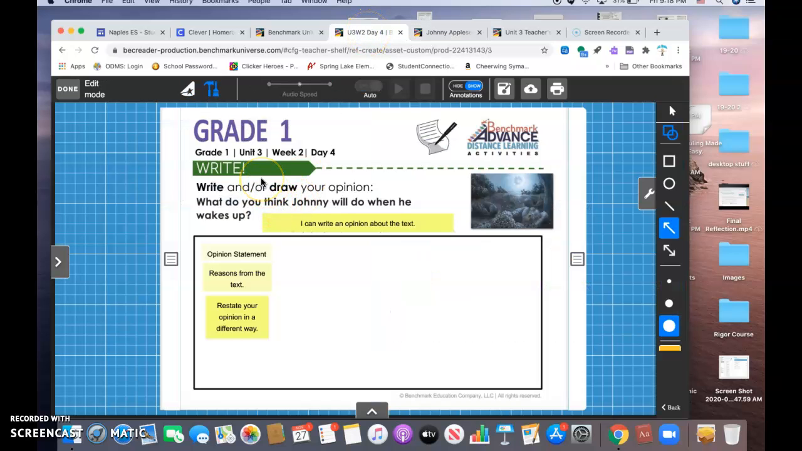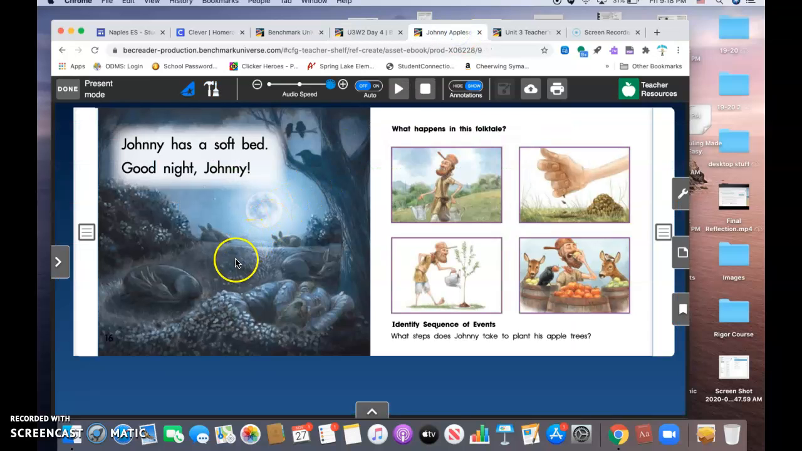We're going to do some writing. The directions say write and or draw your opinion. What do you think Johnny will do when he wakes up? Interesting. The book ends here with him going to bed. They're asking us to write an opinion about what they think will happen next. What will happen next when Johnny wakes up? When nighttime is over and the sun comes up and it's daytime? What do you think Johnny's going to do next?